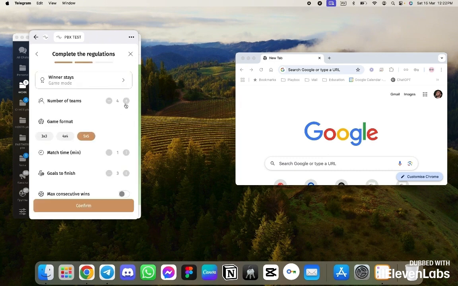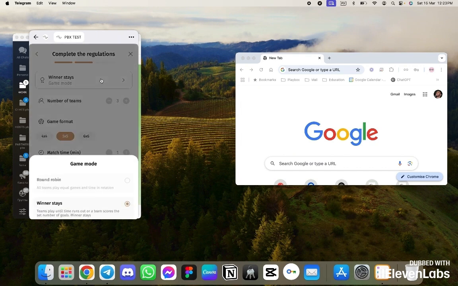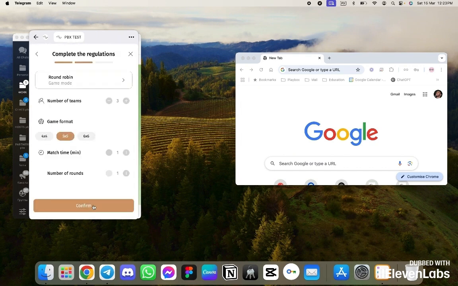We additionally confirm the number of teams that will participate and the rules. Depending on the number of teams, the format changes. That is, the number of players is divided by the number of teams, and acceptable formats are proposed. For example, we cannot play in a 5-on-5 format if 8 people signed up for the game. Well, let's, in this case, play with 3 teams in a 5-on-5 format. This means each team will have 1 substitute, and we will play in a round-robin system.